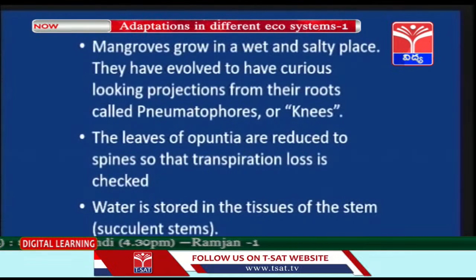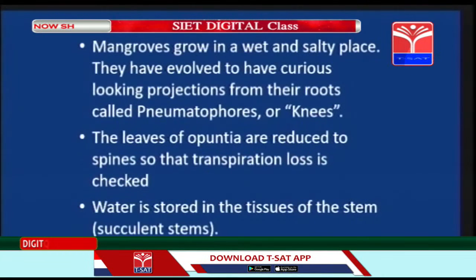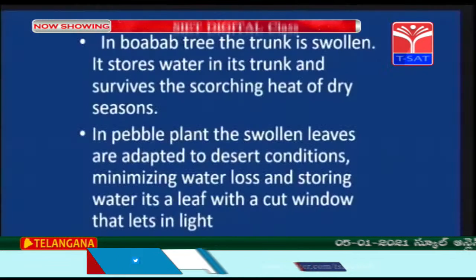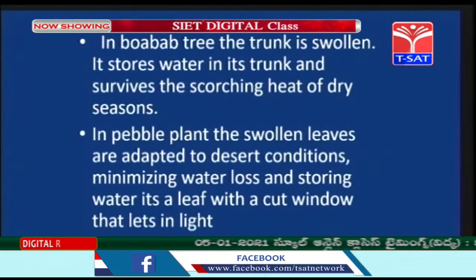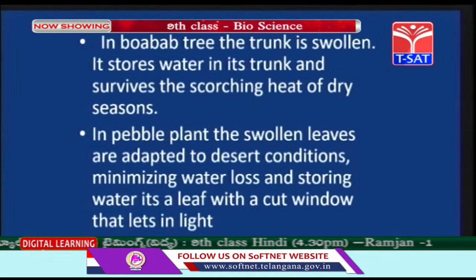The leaves of opuntia are reduced to spines, so the transpiration loss is checked. Water is stored in the tissues of the stem, called a succulent stem, which we have seen in the aloe vera plant, right children? Now, in the baobab tree, the trunk is swollen, it stores water in its trunk and survives the scorching heat of drying seasons.